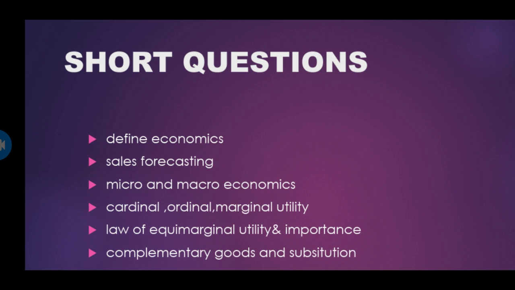Substitute means you have a choice. Example, you want a soap. Nearly 18 to 20 soaps are available in the market. Means you can go according to your choice. Suppose you want a milled one according to your skin structure. Okay, and you want a perfumed soap, or you want a soap which is going to nourish or moisturize your skin. So in this way you have a choice. According to the choice you are making, an alternative is there. In spite of this, you can go for some other commodity that is in the soaps only.